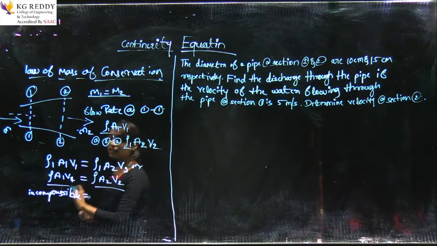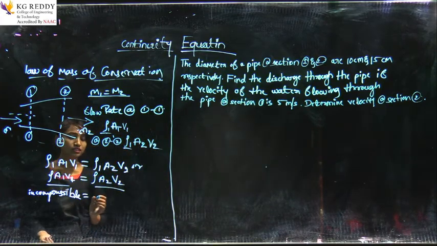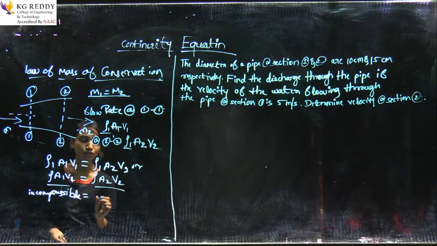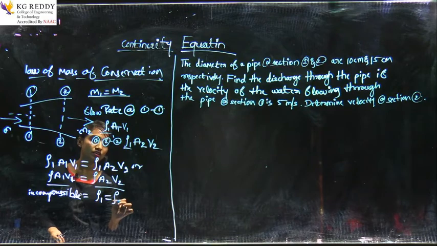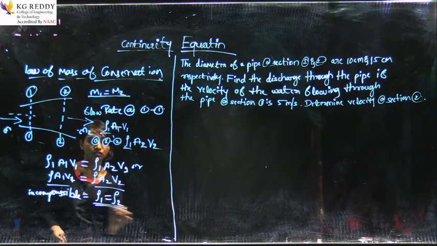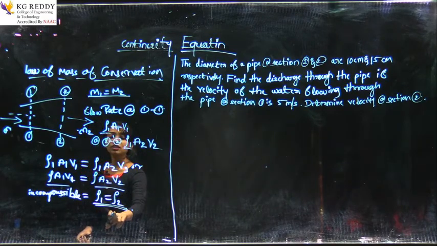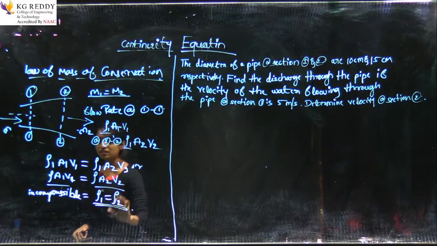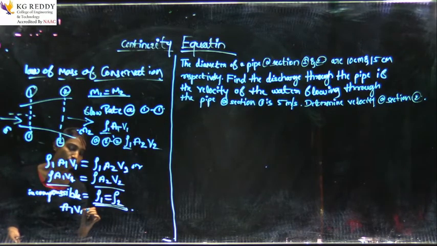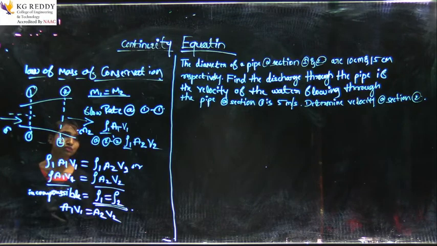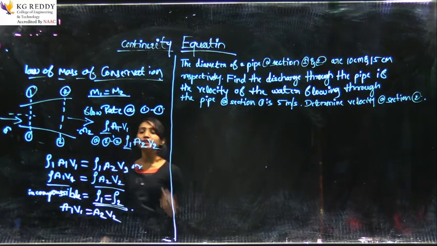So if it is incompressible, the condition with respect to density is that the density will be equal, it means it is a constant and cannot change. So the equation becomes A1 V1 is equal to A2 V2. This is the continuity equation.